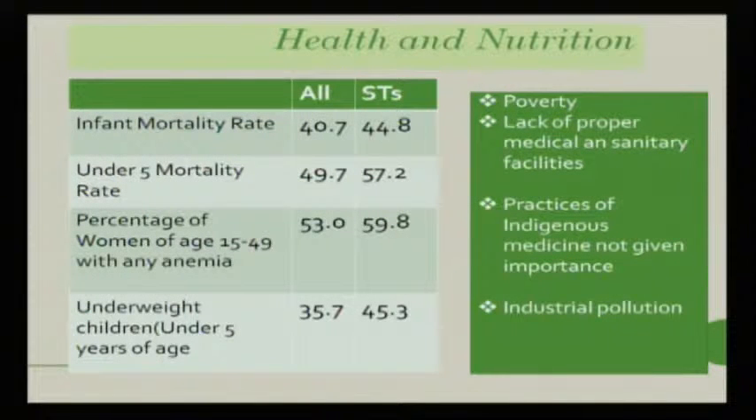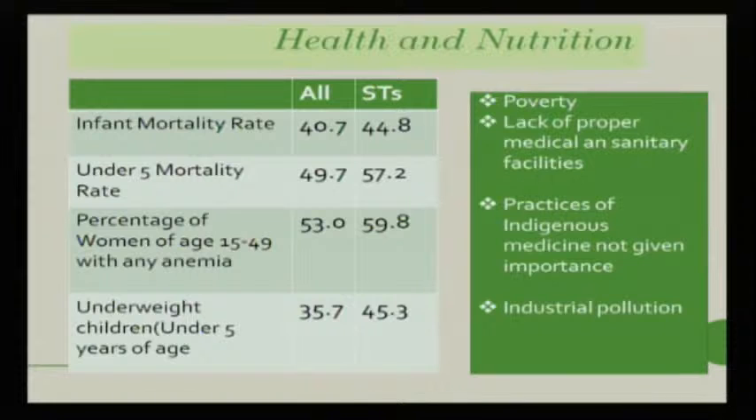Similarly, health and nutrition is also another major issue in the tribal region. If you look at the database, you will find that the infant mortality rate is 40.7% for the other group of population, but it is 44.8% for scheduled tribes. So many infants die before they become adults. So infant mortality rate is a major issue.